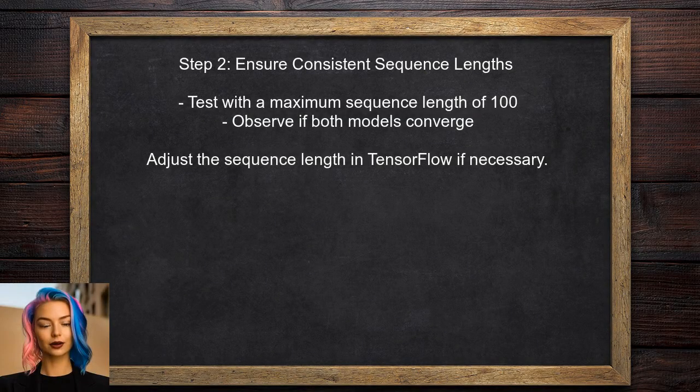Next, the user should ensure that the sequence lengths are consistent across both models. Since the user mentioned that limiting the sequence length to 100 allows both models to converge, this suggests that longer sequences may be causing issues.